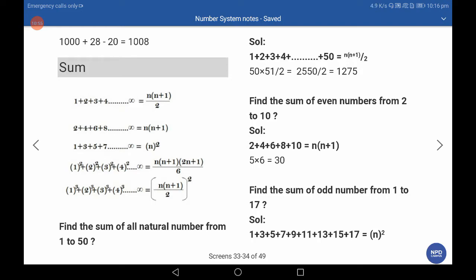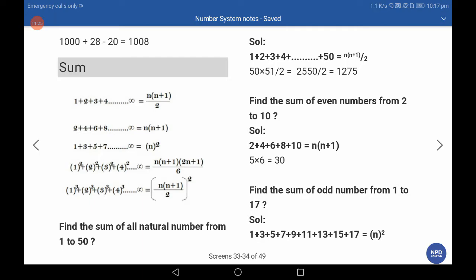Sum of the first n natural numbers is n(n+1)/2. Sum of the first n even numbers is n(n+1). Sum of the first n odd numbers is n squared. Sum of squares of the first n natural numbers is n(n+1)(2n+1)/6. Sum of cubes of the first n natural numbers is [n(n+1)/2] whole squared.